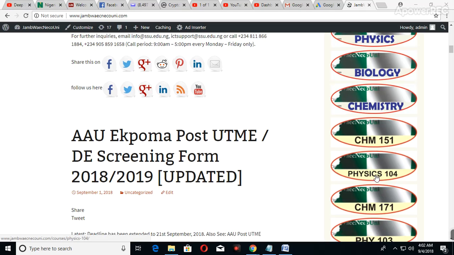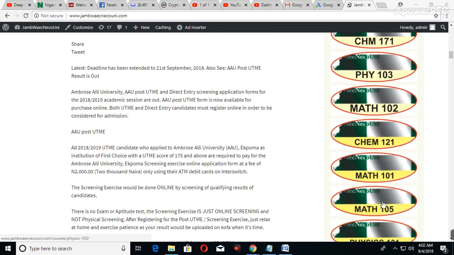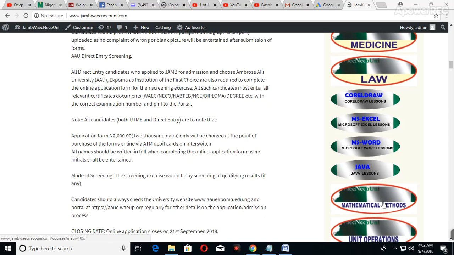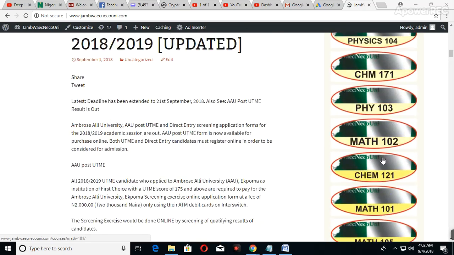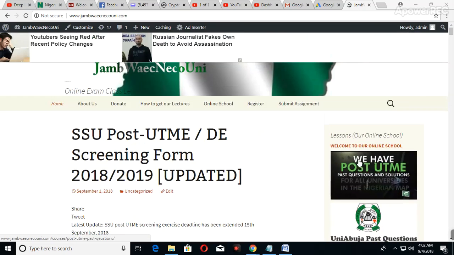University courses like Physics 104, CHM 171, any of them, you understand. CorelDRAW, MS Excel, MS Word, Java. Those are computer operation things, how to develop websites and stuff. So you can virtually learn most things that you need as a Nigerian. And that's why we have this JAMB, WAEC, NECO. Anything you are doing in JAMB, WAEC, University, it's all covered here.